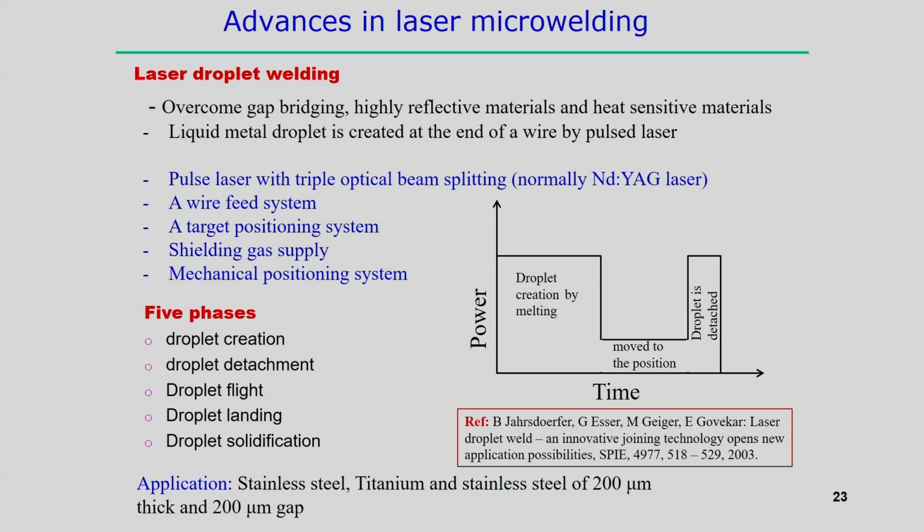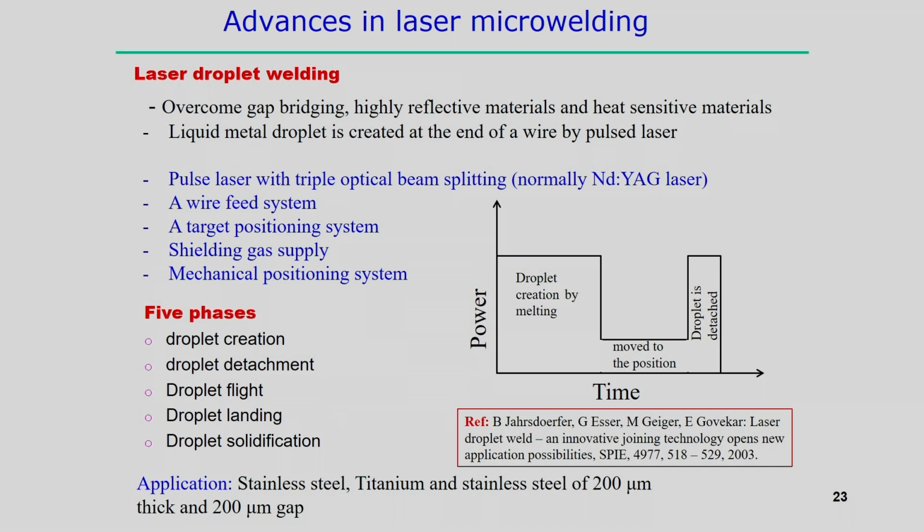So, in this case the steps are something like this: pressure pulse laser with triple optical beam splitting. Actually the laser is divided into three splitting beams, and normally an Nd:YAG laser is used, and we use a wire feed system and a target positioning system. So, we need to correctly position the drop exactly at the interface between these two components supposed to join. A sealing gas assembly is also a part of this system, and of course a mechanical positioning system, to fit exactly that particular position of a workpiece.